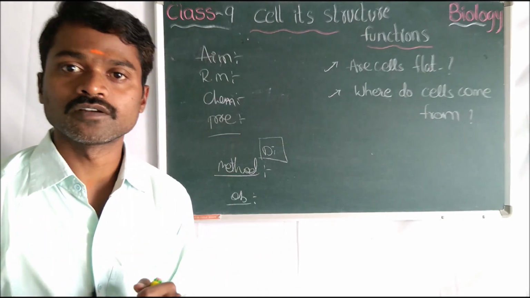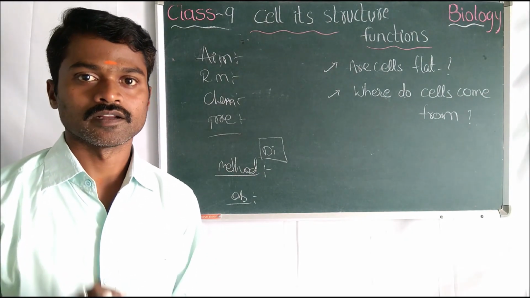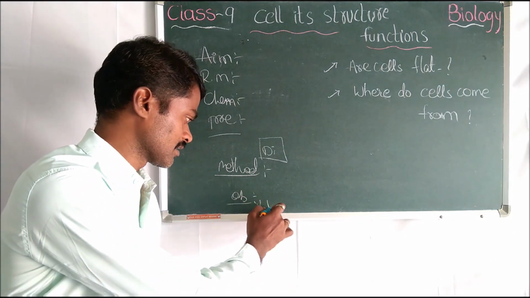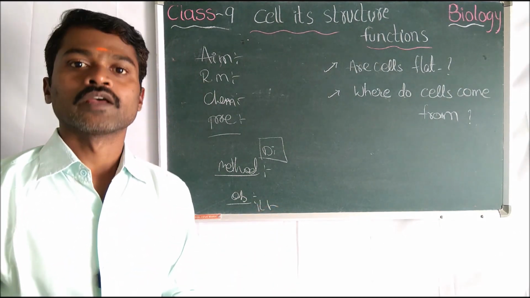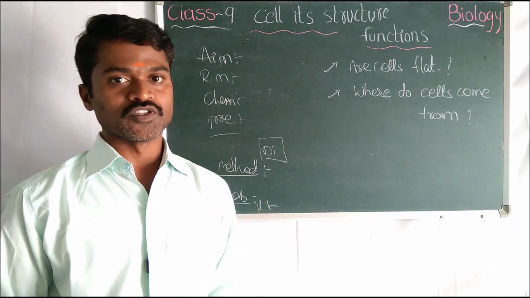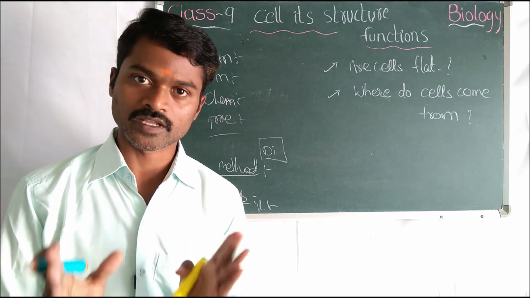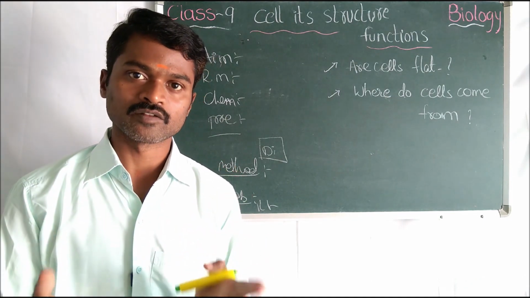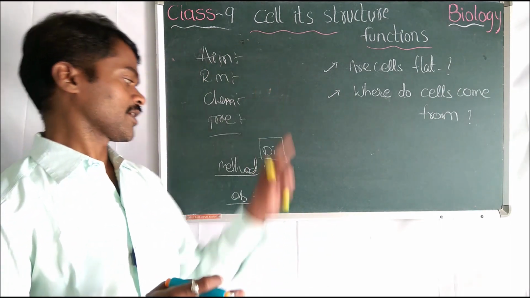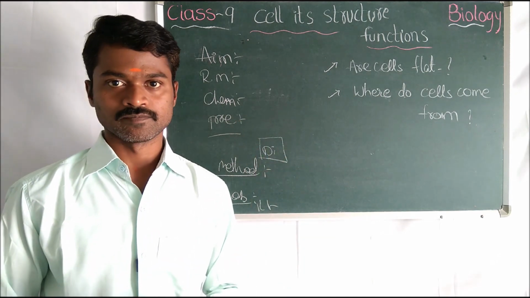Observation: what did you observe? A thick dot in the cell. Draw the picture in the notebook, and the last part is the result or conclusion. By this method I observed the nucleus, or mitochondria, or cell membrane, or cell wall. According to your aim, you should write that. This is the way to write the lab activity.